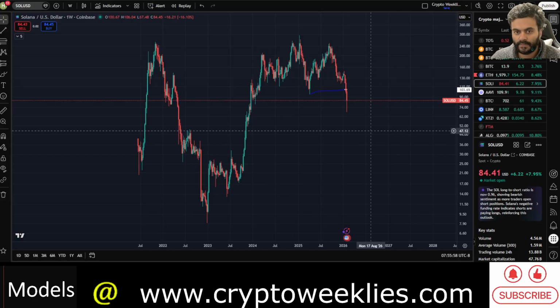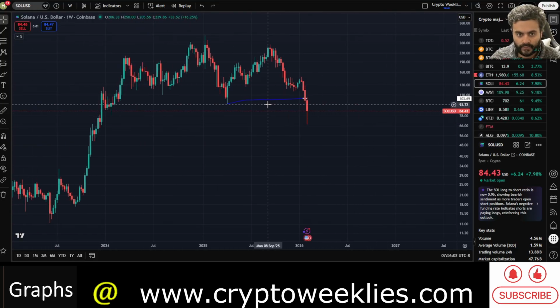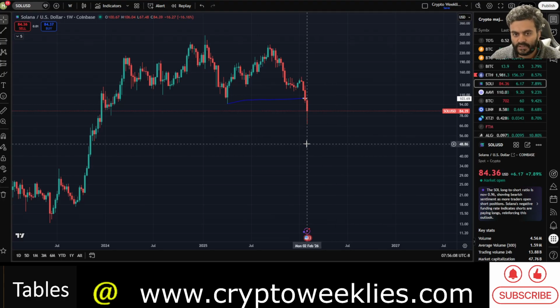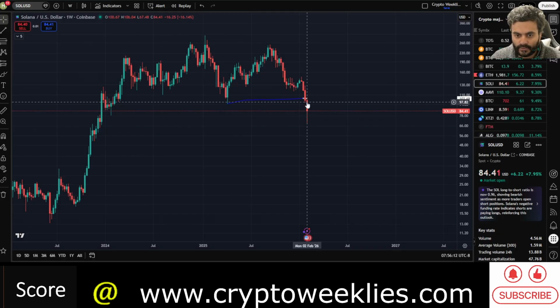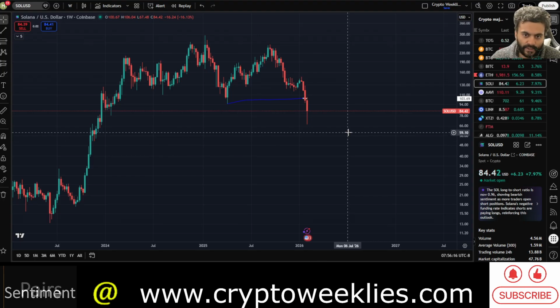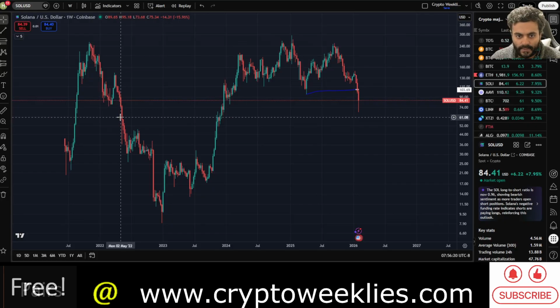Let's get started. The price of Sol is now meaningfully below the 200-week simple moving average. The blue line over here, which has turned white as the price fell below the 200-week simple moving average. Price is at around $84, and the 200-week simple moving average is at around $104. So an air gap of about $20 again compared to the last bear market.